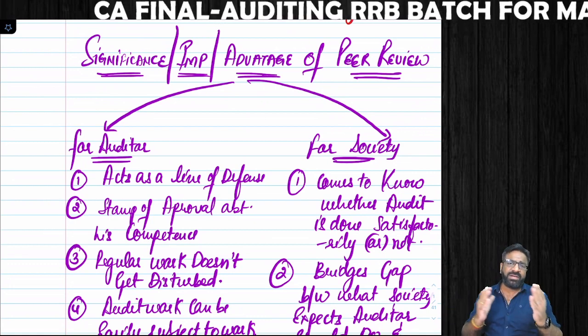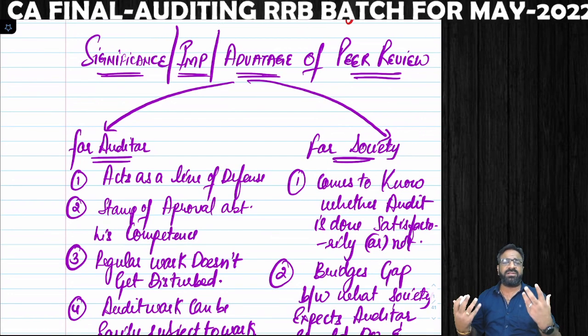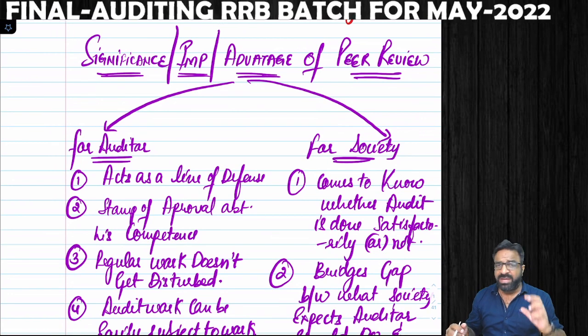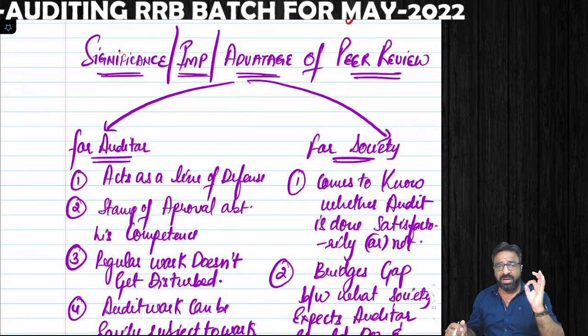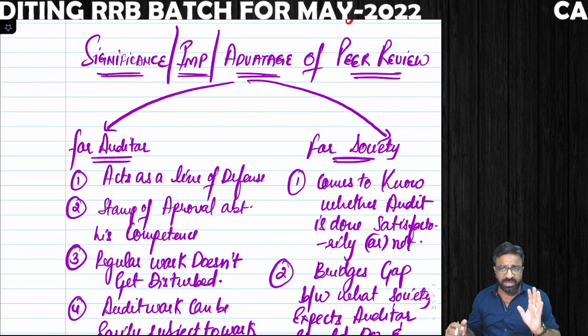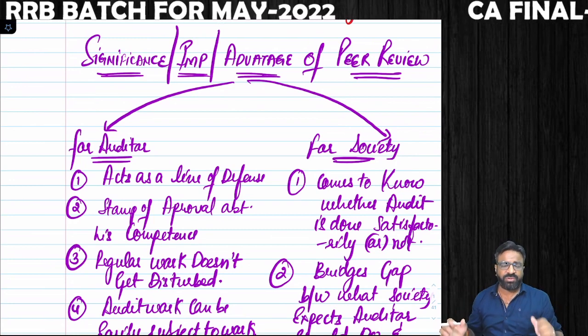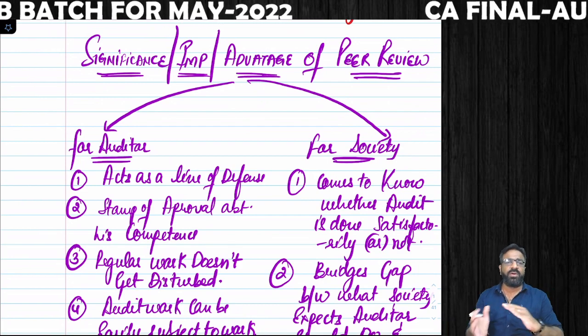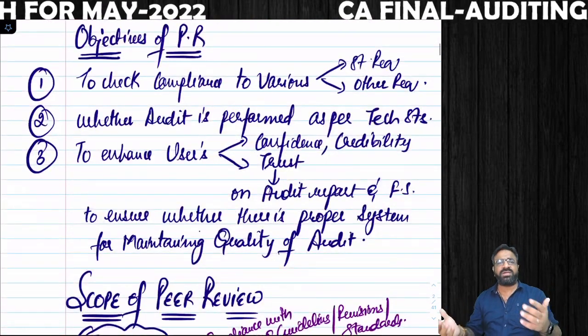And what is the advantage to the society regarding the peer review? Society will have enhanced trust and confidence in your services, because the peer review certificate demonstrates that you are an efficient and good quality practicing unit. People will not think twice before coming to your firm and giving the assignment. So that is the benefit of the peer review from the auditor's point of view and from the society's point of view.